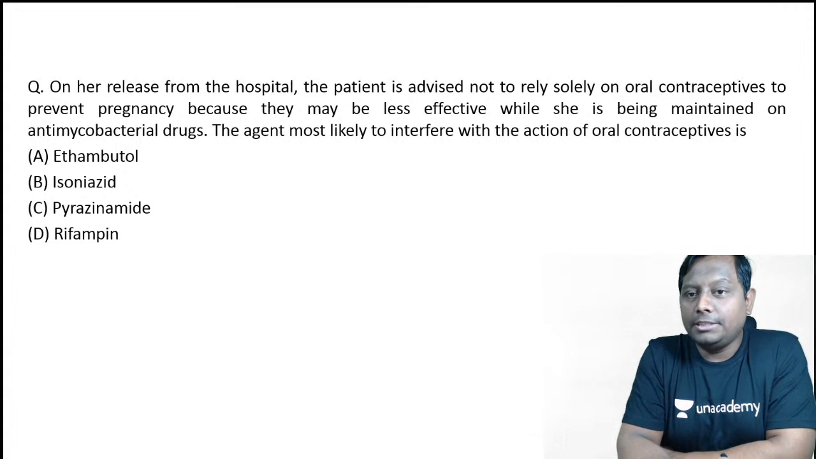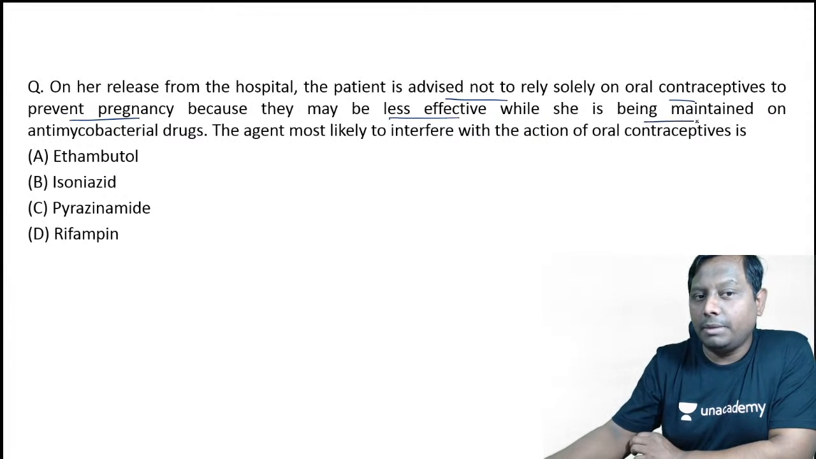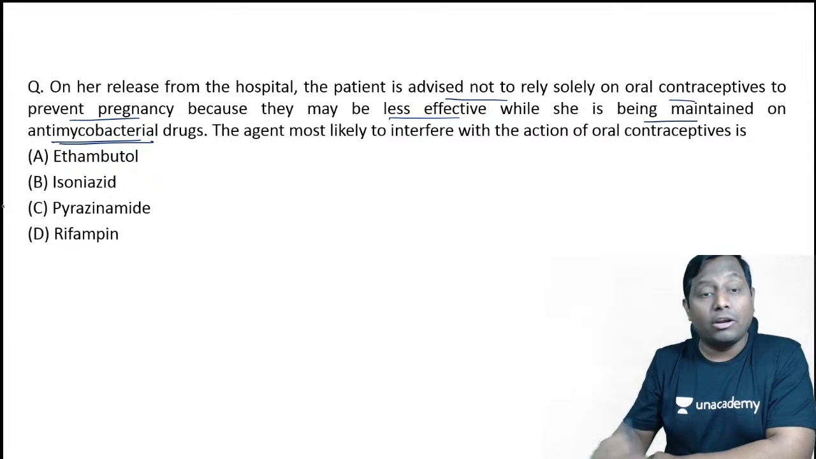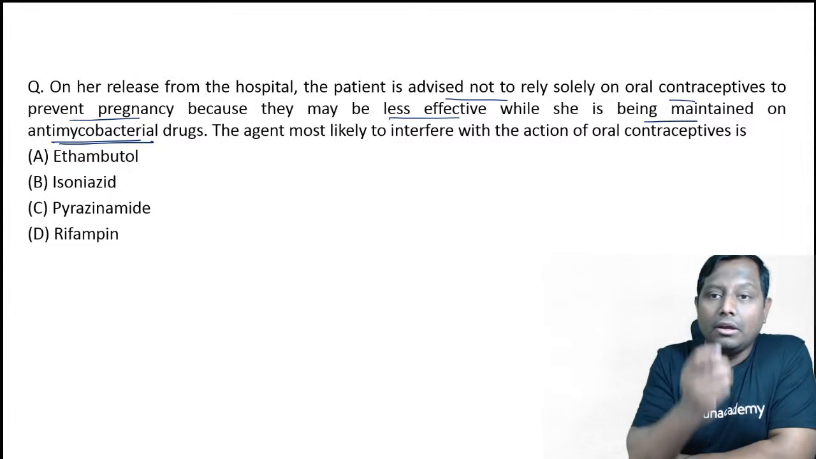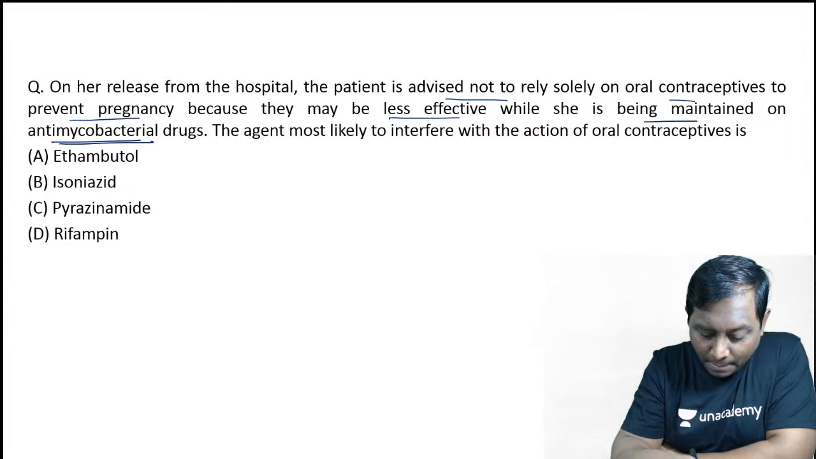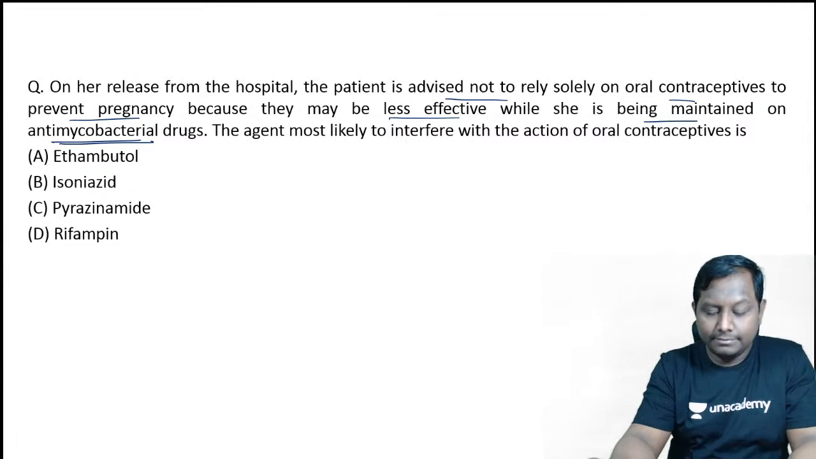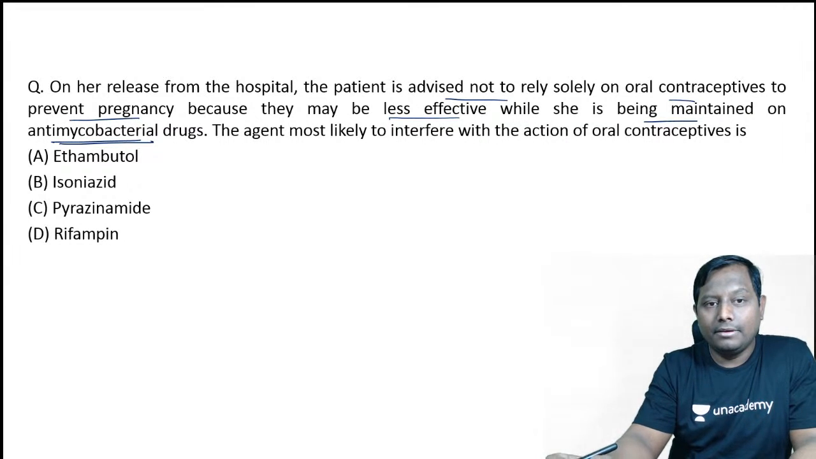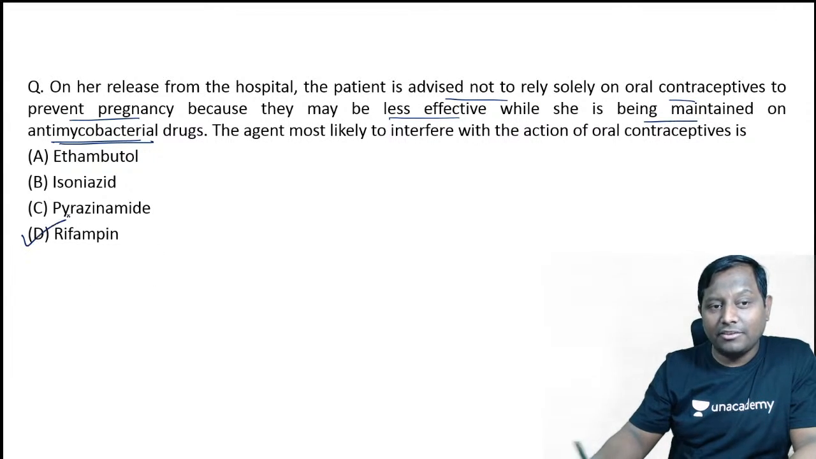Okay, a patient upon release, she was advised not to rely solely on the oral contraceptive to prevent pregnancy because they may be less effective while she is being maintained on the antimicrobial drug. Antimicrobial drug के साथ contraceptive failure are very common. The agent most likely to interfere with the action of the oral contraceptive is, okay. Please go ahead. The most likely agent that is going to cause, right? Yes, enzyme inducer, and one of the very potent enzyme inducers that we are having is the rifampicin.